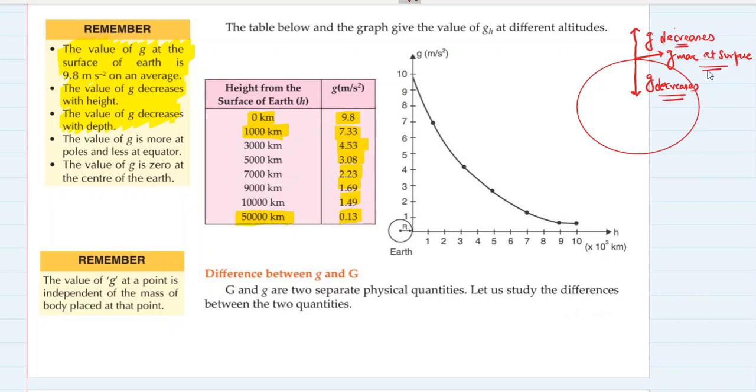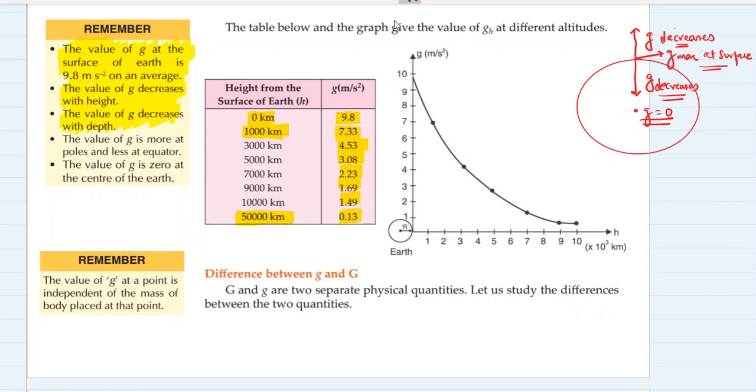So g, acceleration due to gravity, is maximum at the surface, decreases as you go above the surface of the Earth, and g decreases as you go below the surface of the Earth. And g is equal to zero at the center of the Earth.